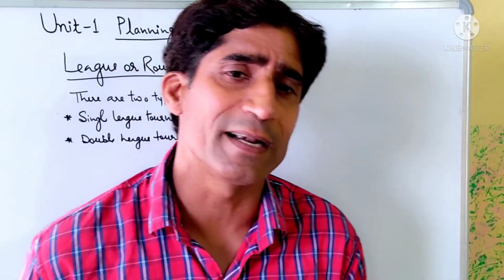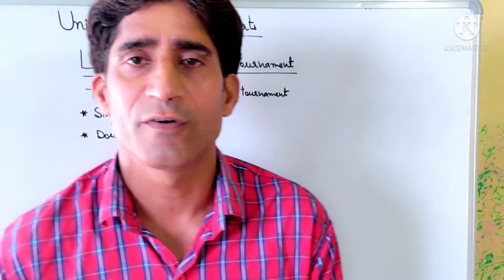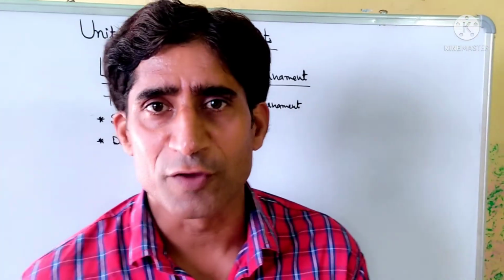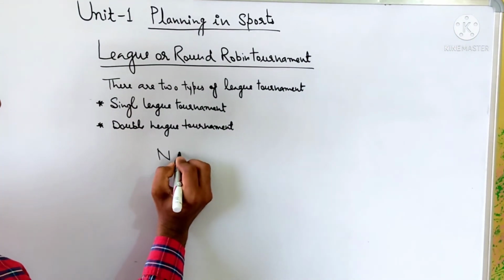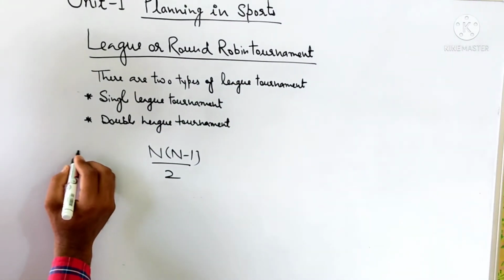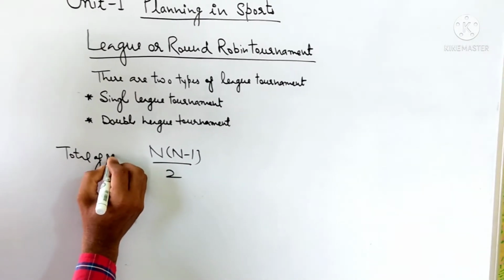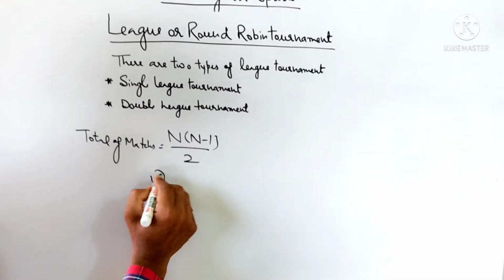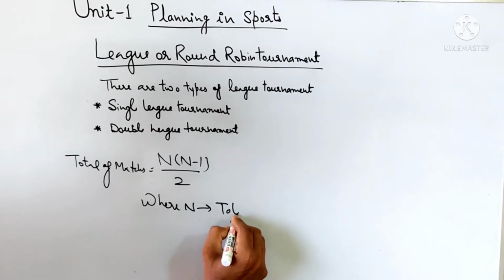In a single league tournament, every team plays with every other team once, and the number of matches is determined with the help of the following formula: total number of matches is n times n minus 1 by 2, where n is the total number of teams.